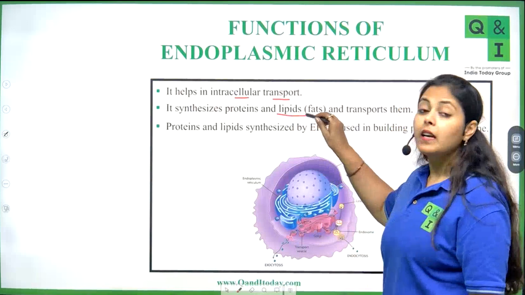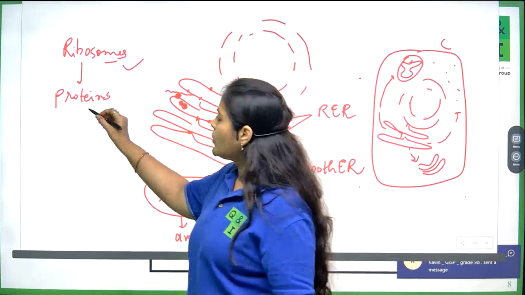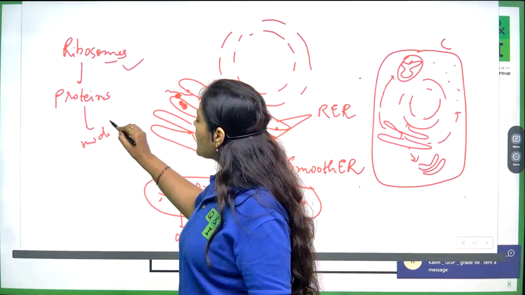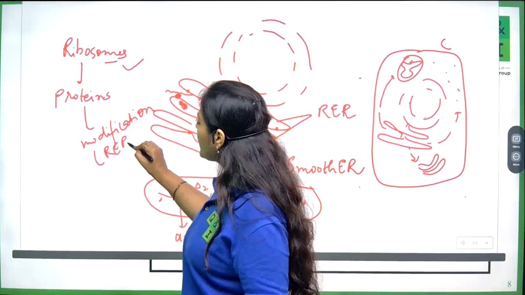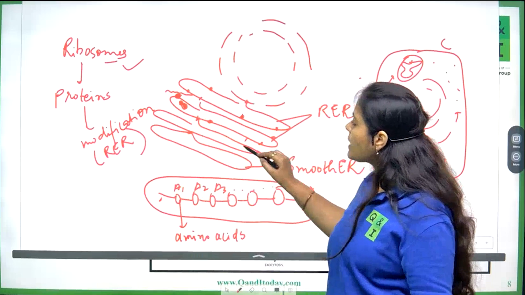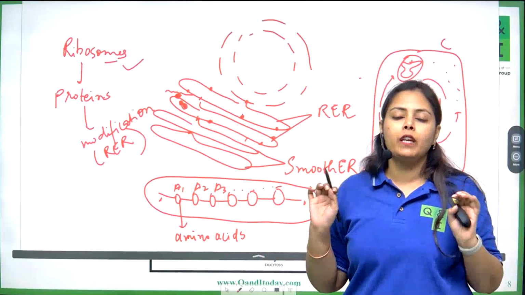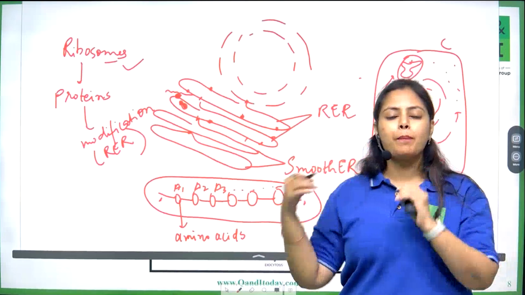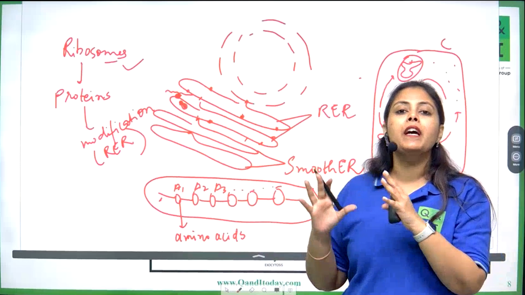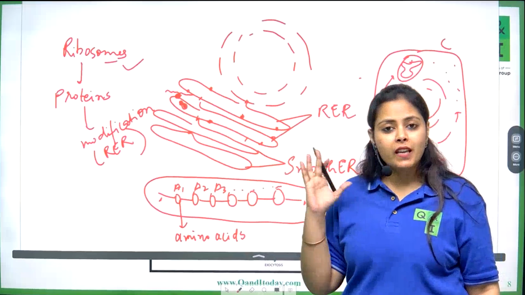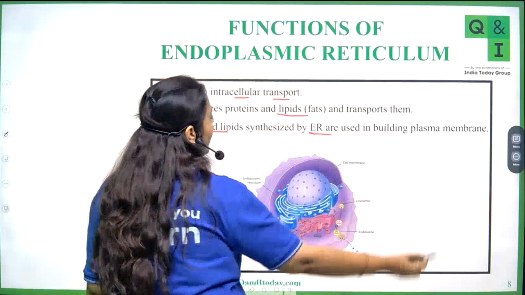So now, next, lipids. See, this rough endoplasmic reticulum does the modification of proteins. However, this smooth endoplasmic reticulum is not involved with anything related to protein. It has a separate function altogether. It works as lipid synthesizing machinery. That means it is making lipids for the cell. Now, proteins and lipids are synthesized by endoplasmic reticulum.